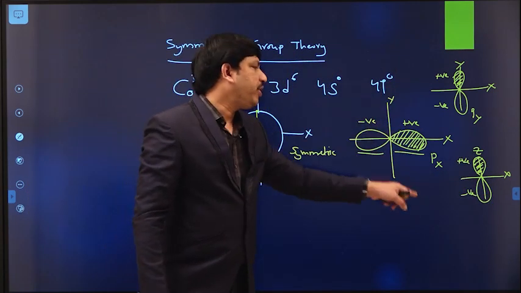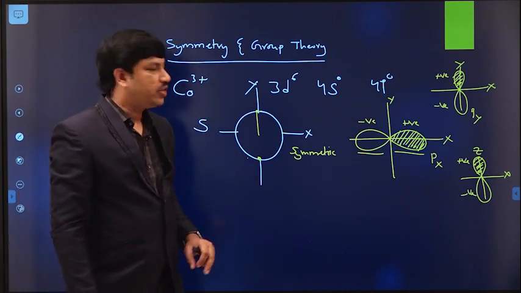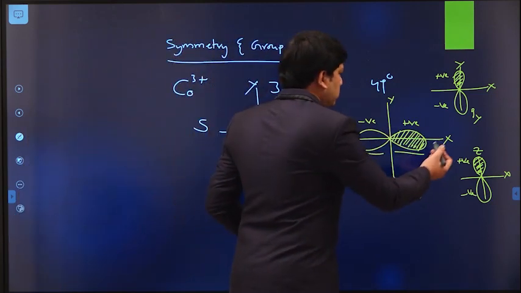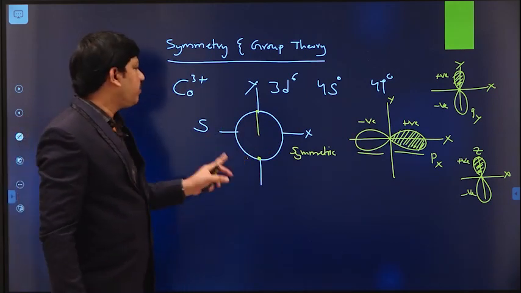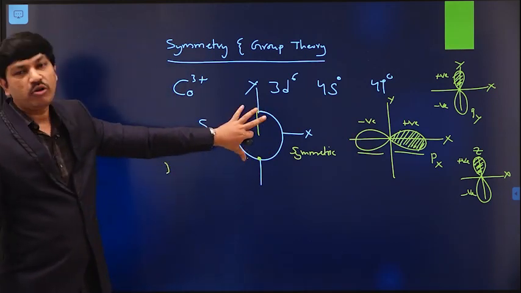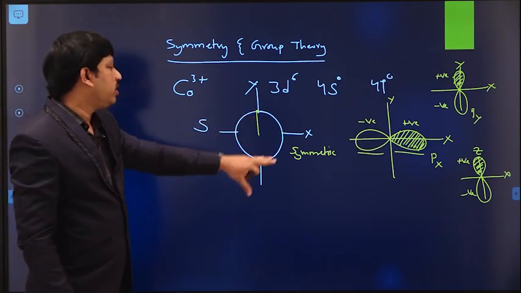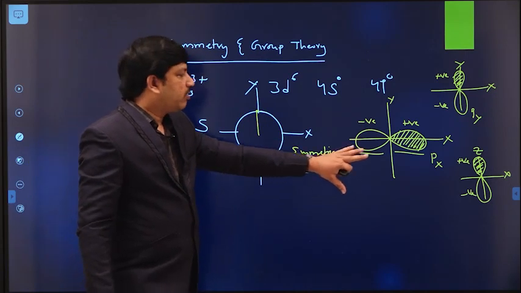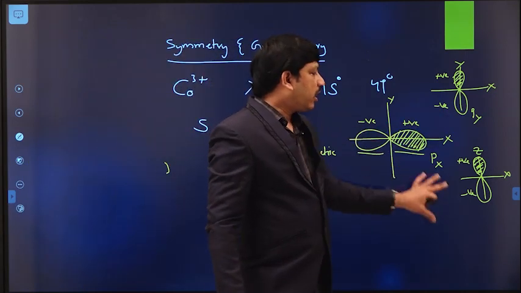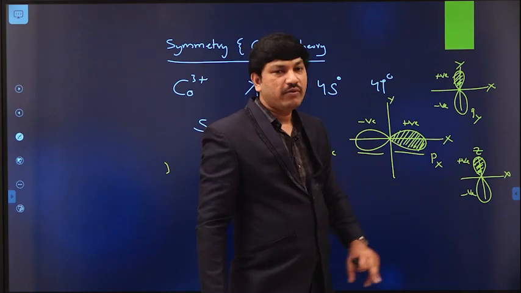All these p orbitals are unsymmetrical in nature, because on one side we have a positive lobe and on the other side a negative lobe. Both are different. But in the s orbital, it is completely positive, so everything is identical. So the s orbital is always symmetric in nature, whereas the p orbital is unsymmetric because of the positive and negative lobes.